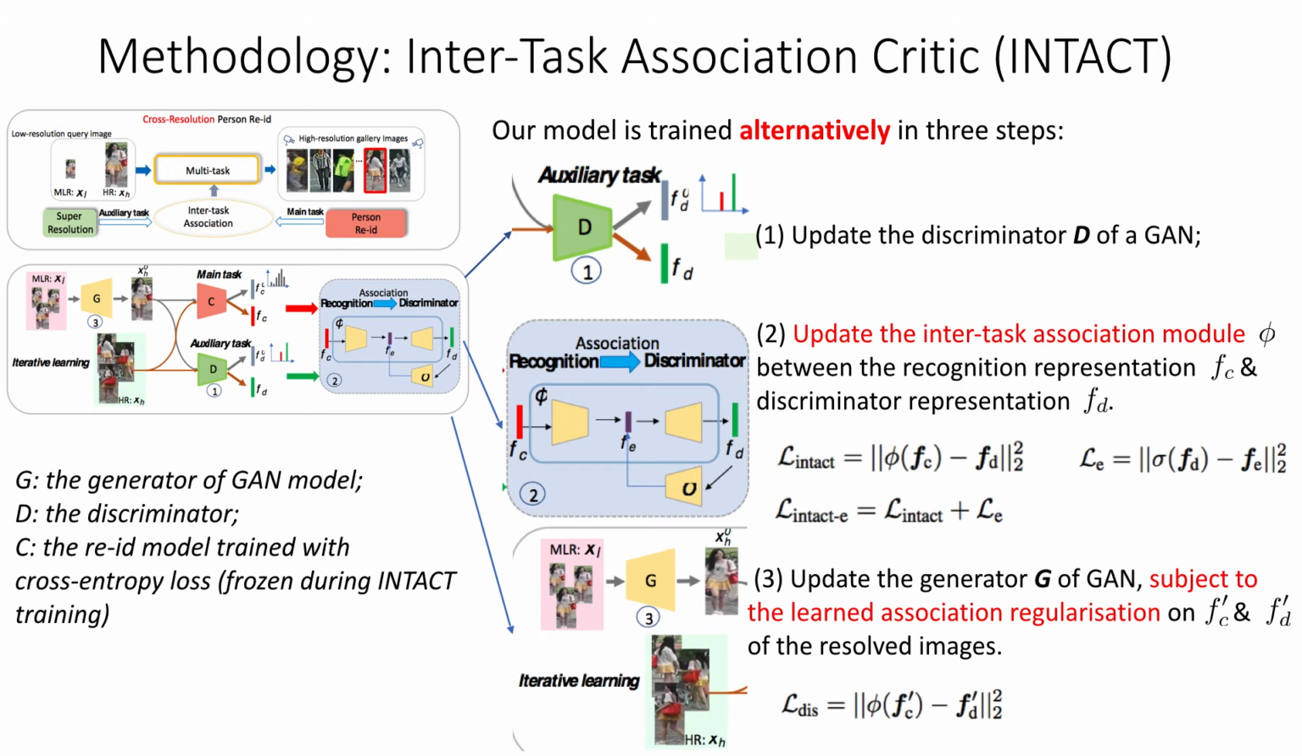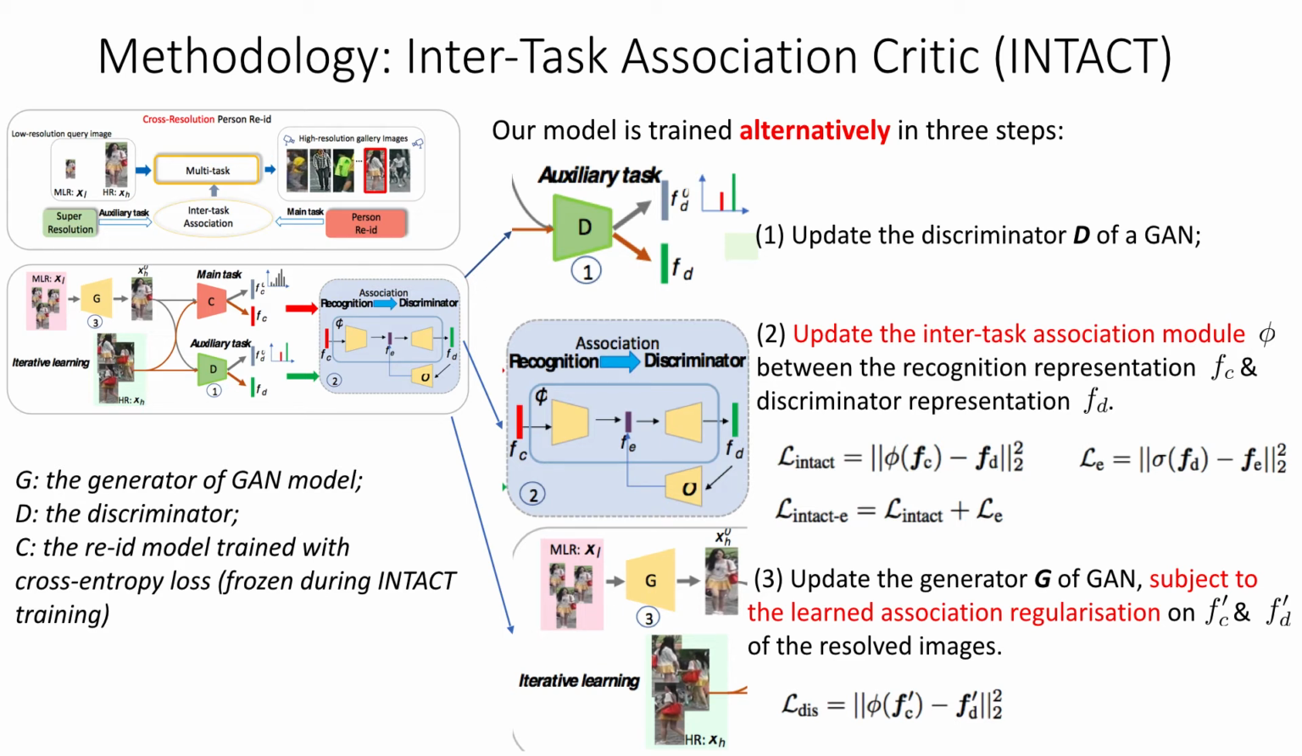To train the model, firstly, for initialization, we train a standard person Re-ID model with HR images and the identity labels. It is then frozen during the InTACT training. Our model is trained alternately in three steps. First, update the discriminator D of a GAN. It is simply achieved by standard GAN model training.